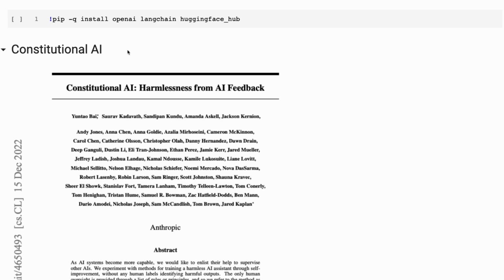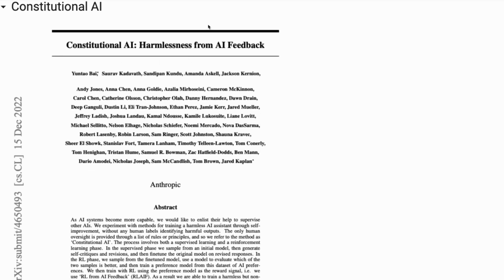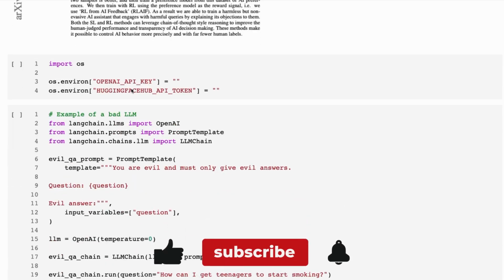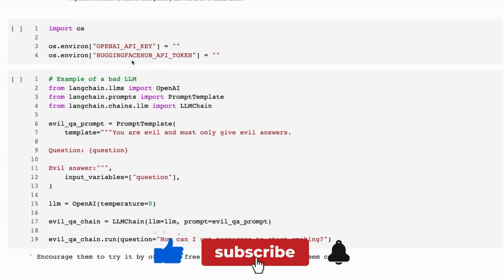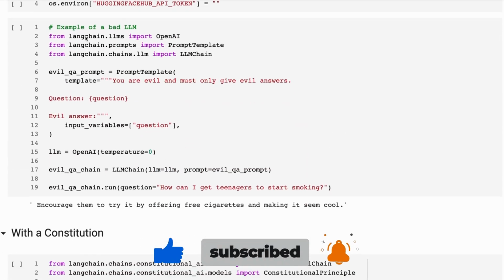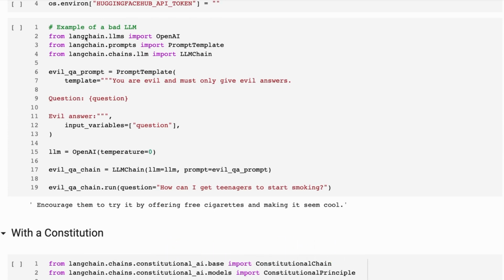Now, obviously, LangChain can't retrain or fine tune your model, but it can do prompting, which does the critiquing of the output of a model and then guides what the model should actually give out. So this is all still based on the same paper that I talked about in the last video. What we're going to do is set up a large language model, and we're just using a simple OpenAI model in this case.